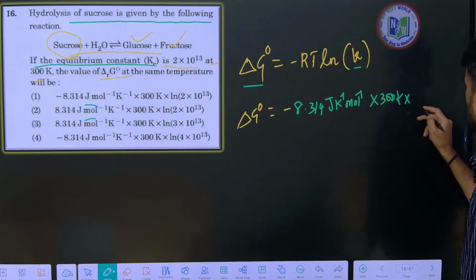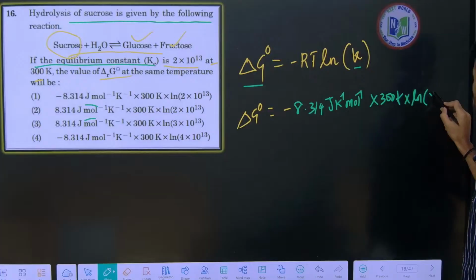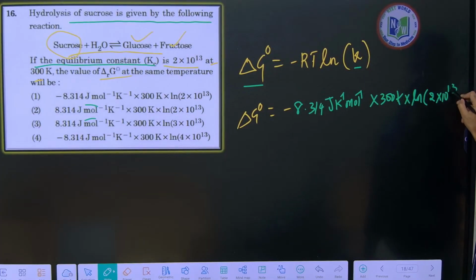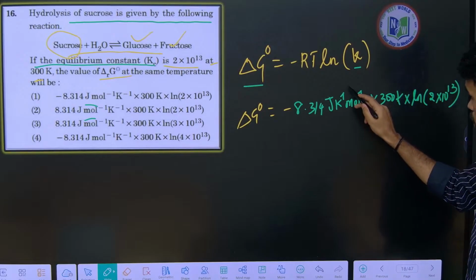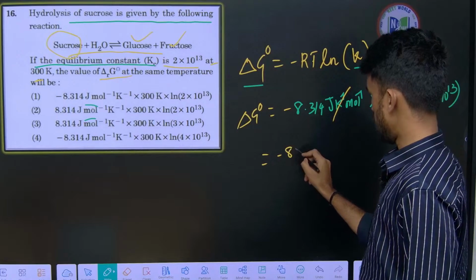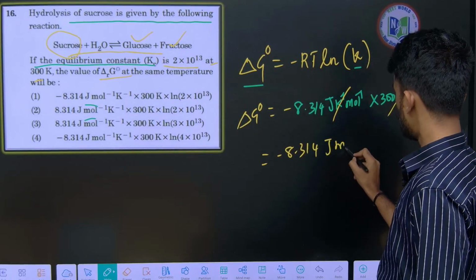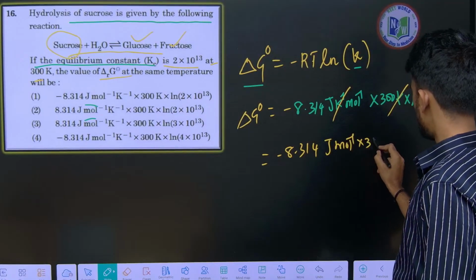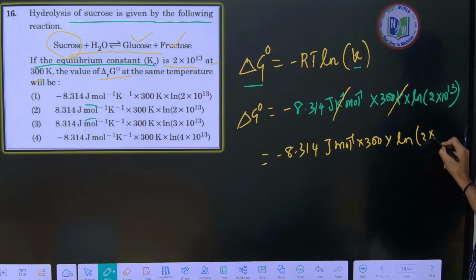What is the K value they mentioned here? 2 into 10 power 13. That's it, done. Okay, ln K, everything is substituted. See here, Kelvin inverse, Kelvin is removed. We are remaining with minus 8.314 joule per mole into 300 into ln 2 into 10 power 13.